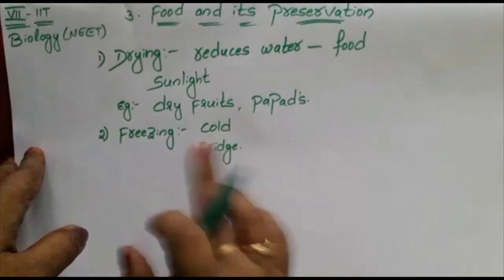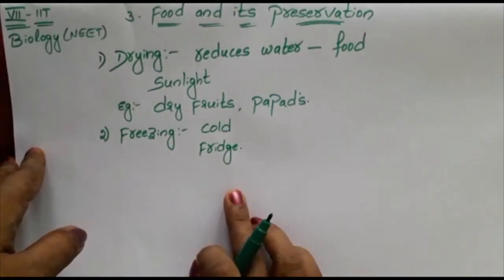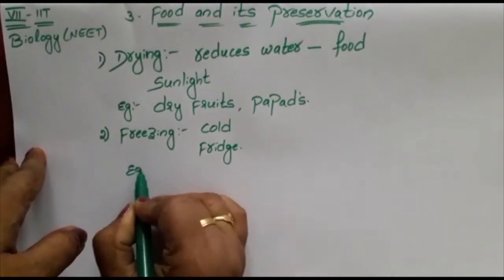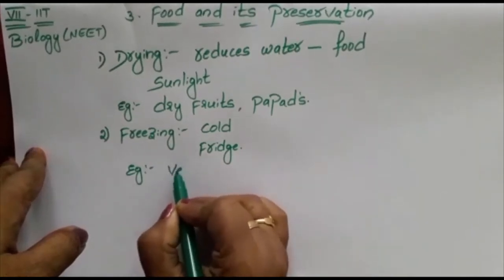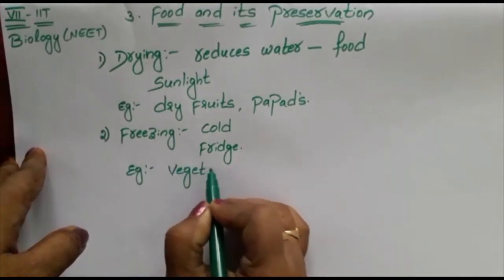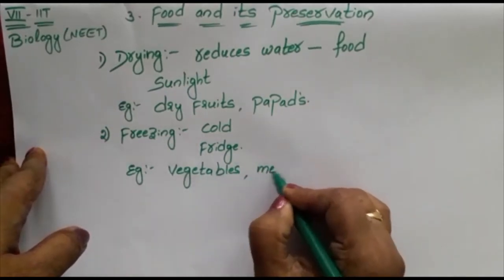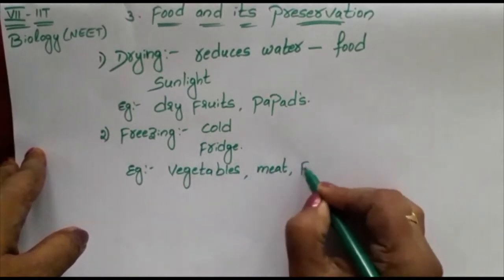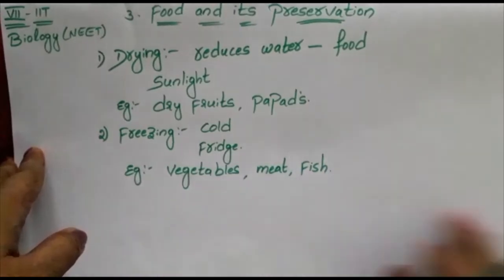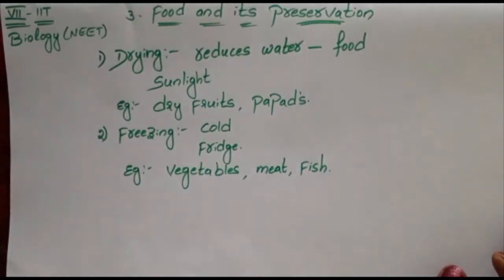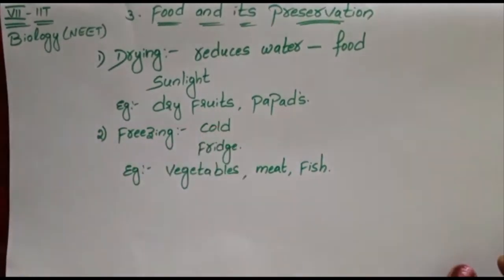With the help of the fridge, we keep our vegetables, meat also, sometimes fish, meat. It will stop the microorganisms from growing in the cold regions.